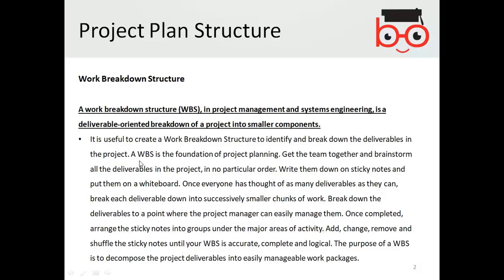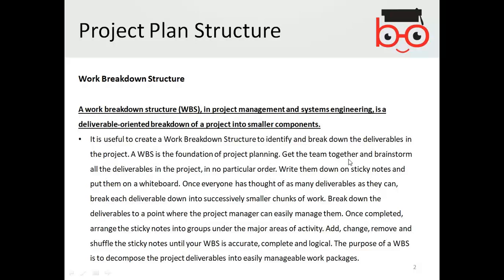A work breakdown structure is the foundation of the project planning. So basically, when you talk about the project plan, it means you plan the breakdown structure, how you will be developing your project and how you will be delivering, and possibly the delivery will be divided into some segments, and all the plan will be carried out according to a breakdown structure.